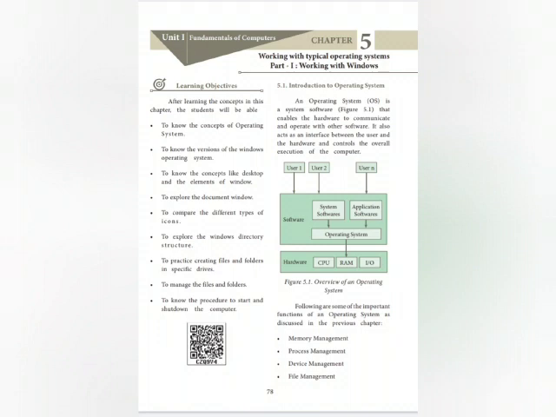Following are some of the important functions of an operating system: memory management, process management, device management, file management, security management, controlling overall system performance, error detecting aids, and coordination between other software and the user. We already discussed these in the previous chapter.